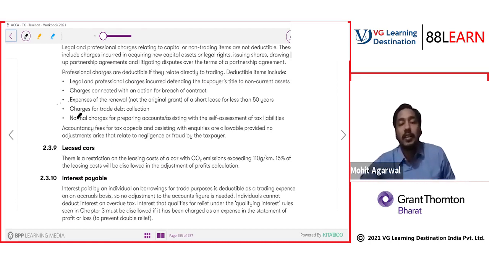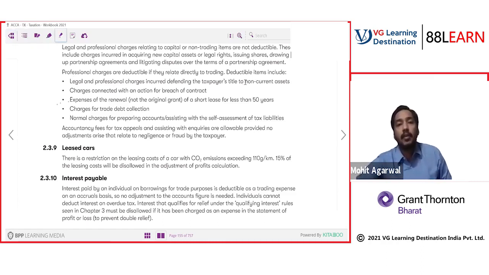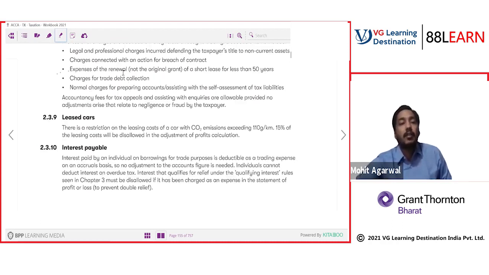Charges for trade debt collection. Again it's a trading activity. So understand all this: what is required to do the trading, what is essential for the trading, legal expenses for disputed title on a non-current asset, breach of contract, debt collection, expense for renewal, normal charges for preparing accounts, and assisting with self-assessment income tax return filing. You may pay ACCAs for your income tax return filing, UK income tax. So accountancy fees and tax appeals or inquiries are allowed, with no adjustment for costs that relate to negligence or fraud by the taxpayer.